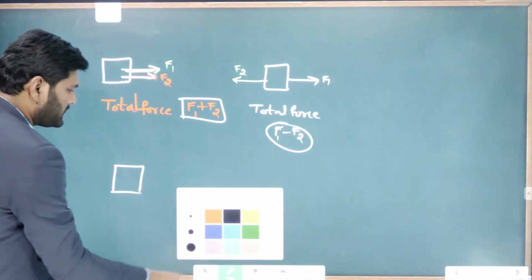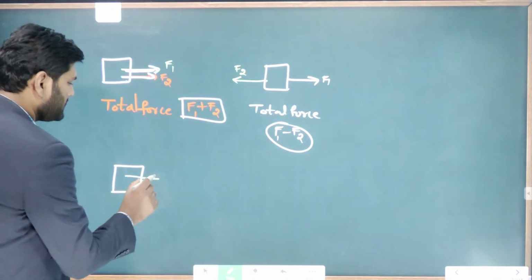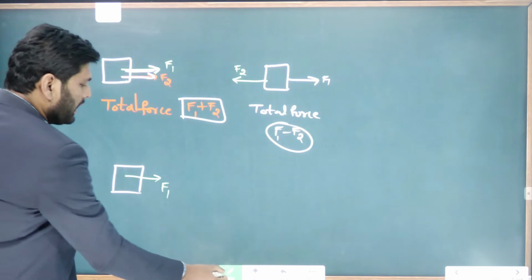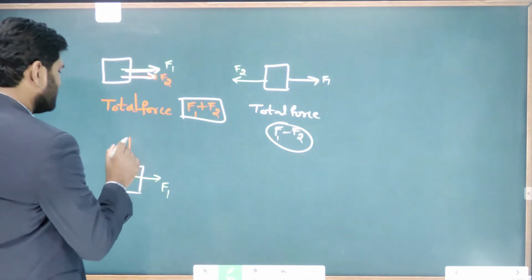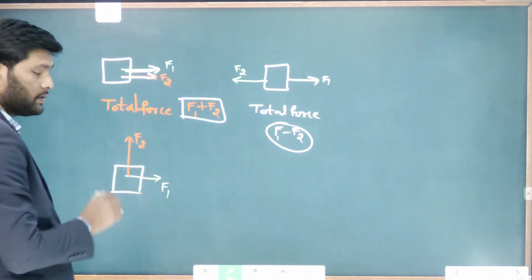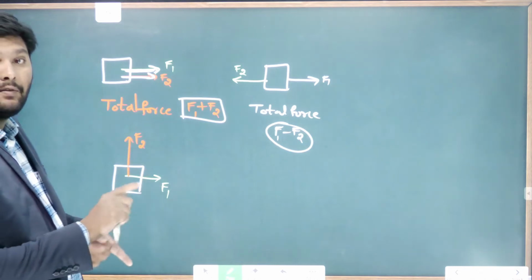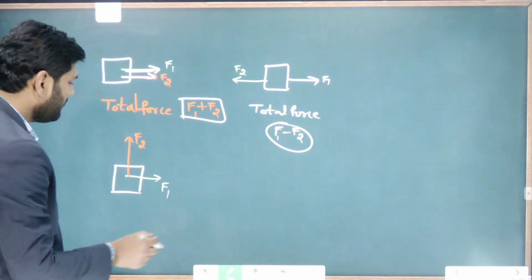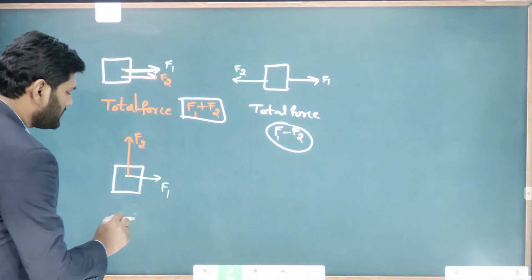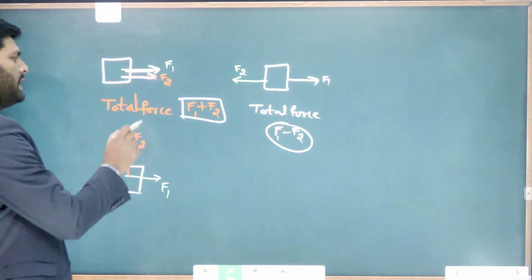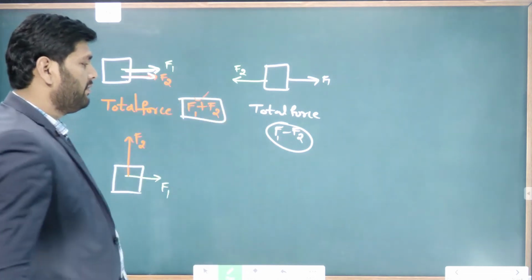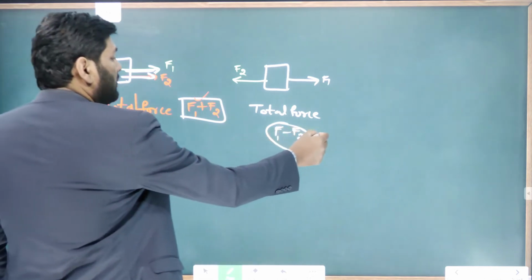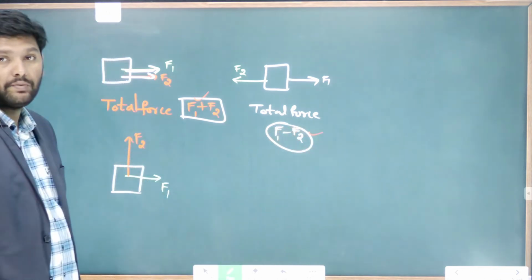Similarly, one more situation. One force is acting in this direction, and another force in this direction, at 90 degrees to each other. Then the resultant force cannot be equal to F1 plus F2, and it can't be equal to F1 minus F2.